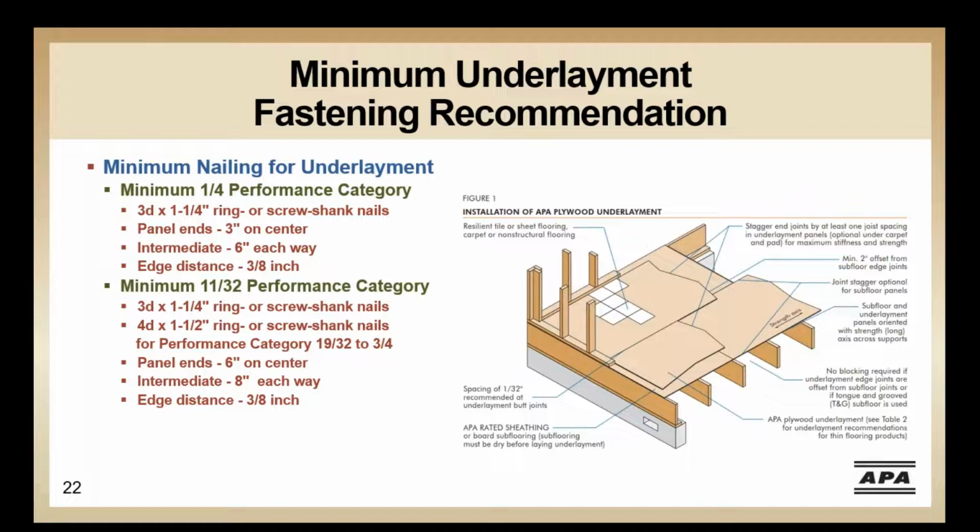I'll also note on this slide that when installing underlayment, the panel end joints should be staggered or offset from the subfloor joist by 1 joist spacing and panel edges by 2 inches. So you're looking to offset these panels from the joists below. So keep that in mind when installing an underlayment panel.